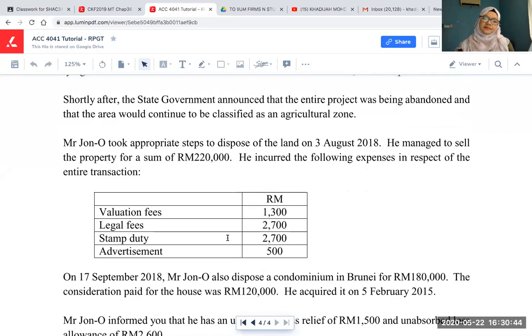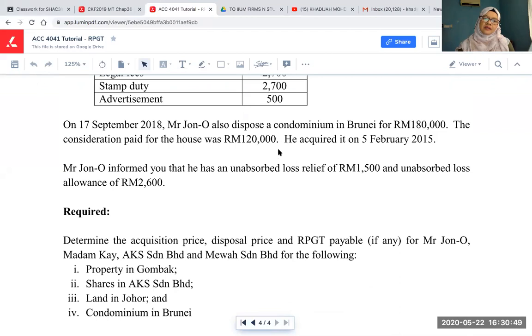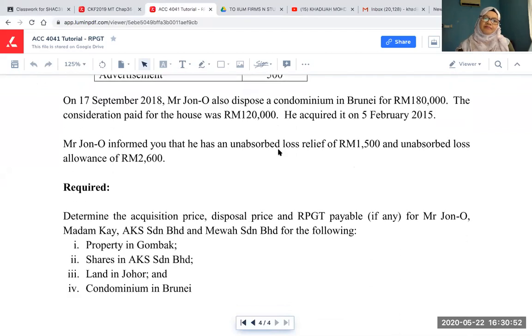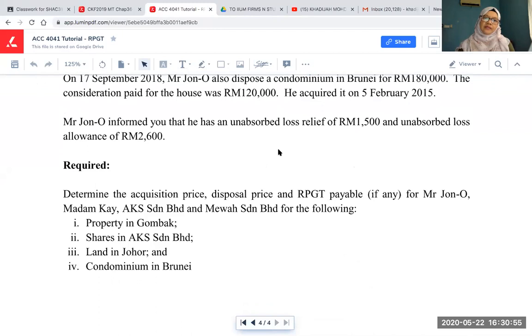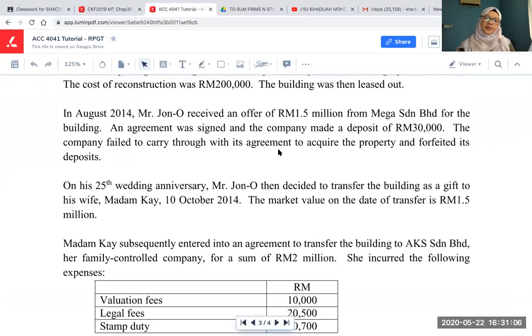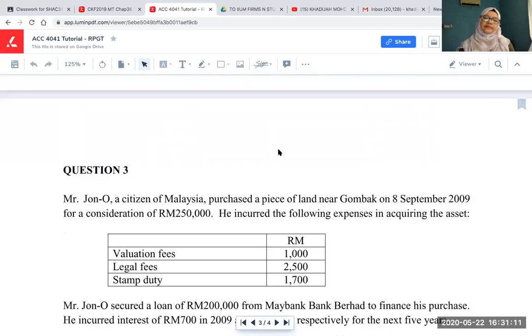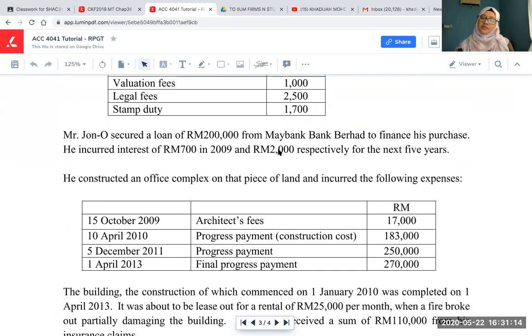Okay, Doctor. Okay. So, well, I think that I have covered almost all lah, yeah, on the RPGT. Yeah, I know that the topic is quite heavy, right? But you can always go back, it's good now you have the recorded lecture. You can always go back, all right? Whenever you are not sure, you can always go back to the lecture and see to get further understanding.